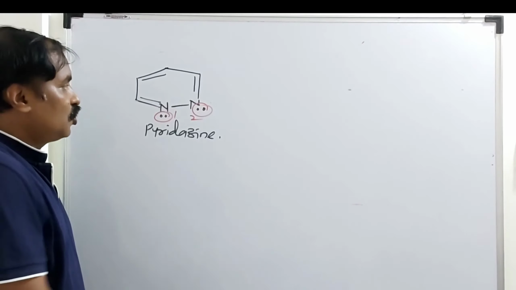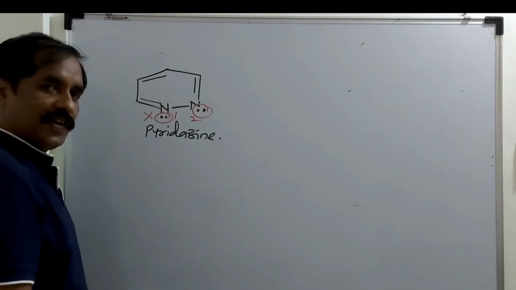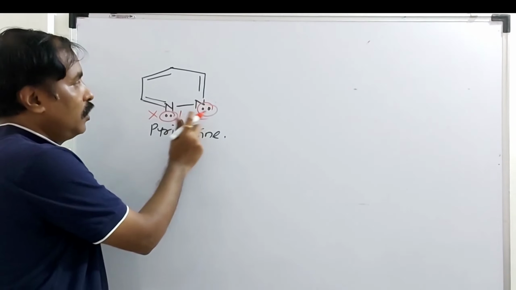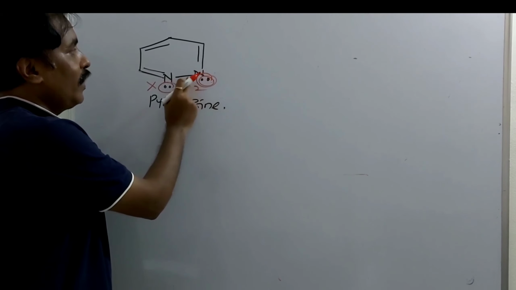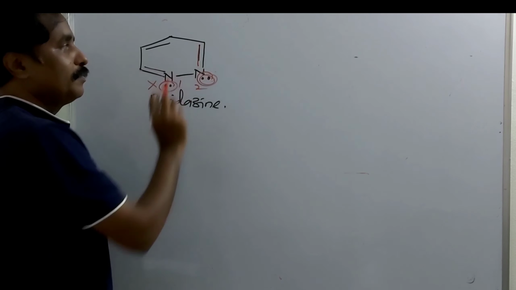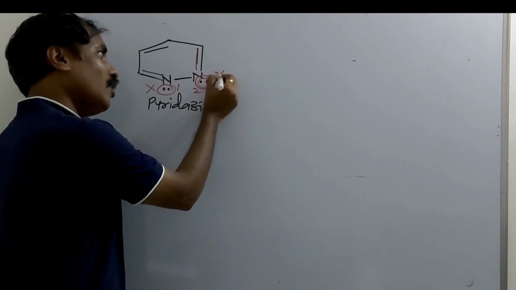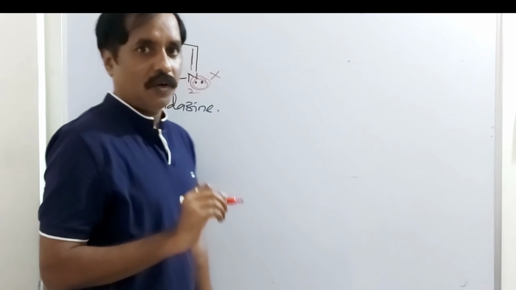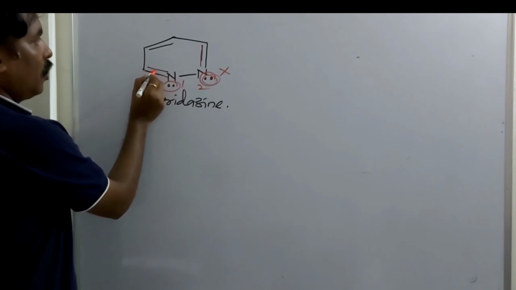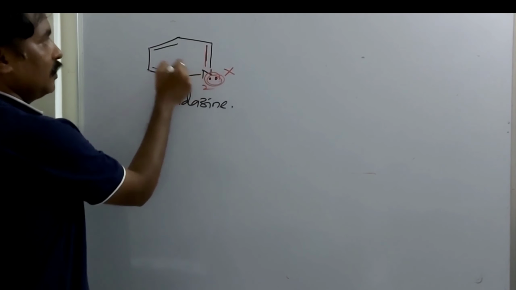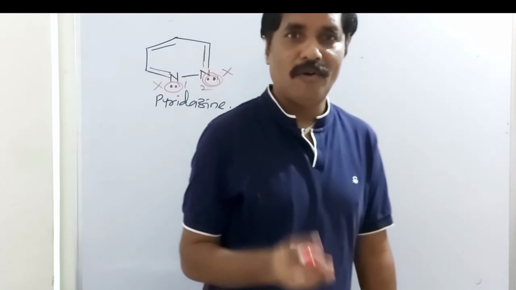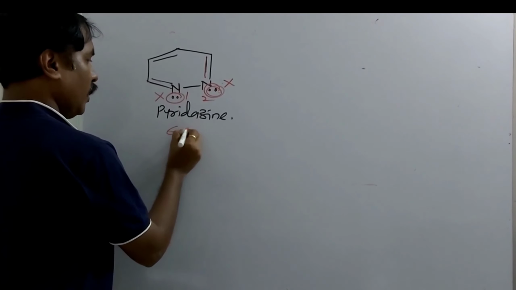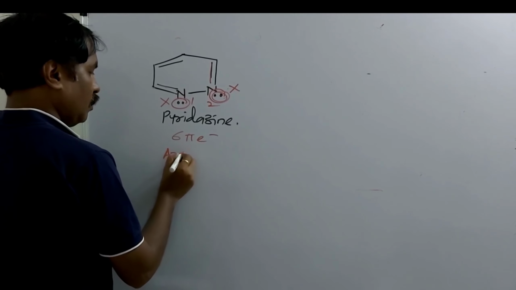Pi bond. So don't consider these two electrons in the calculation of what? Huckel's electrons. Similarly, take second nitrogen. Here also one lone pair of electron is present on nitrogen having multiple bond. So don't consider this pair also in the calculation of Huckel's electrons. So total number of Huckel's electrons are what? Total number of pi electrons. Here alternate double and single bonding, double, single, double, single. This system is conjugated. Total number of pi bonds are 3. There is a complete resonance. Compound is planar, and this is aromatic.